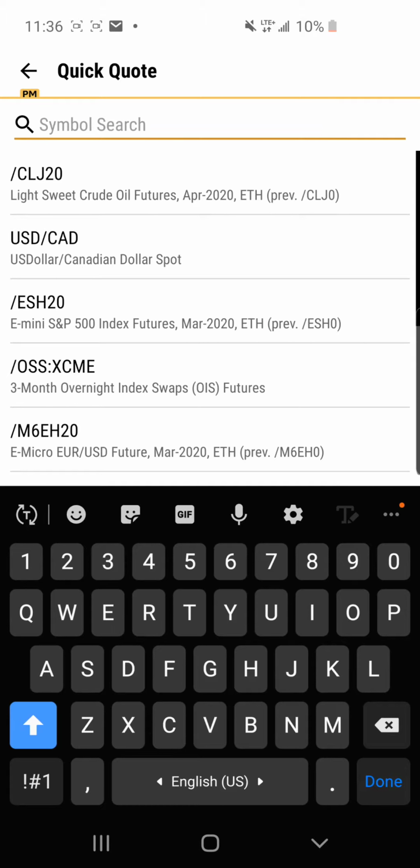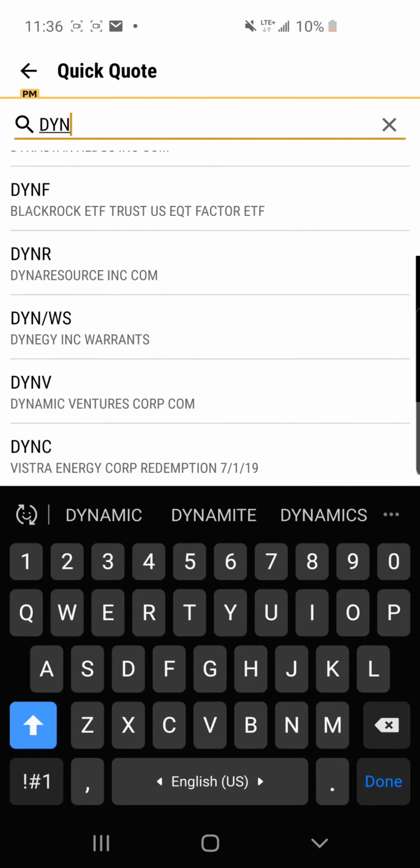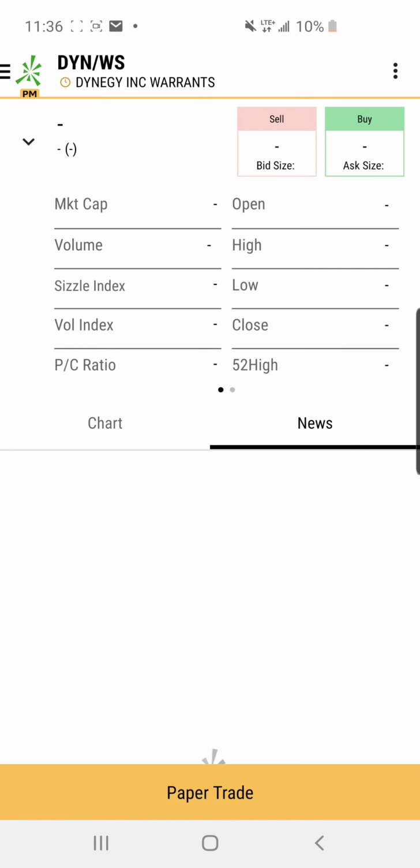Another thing are something called warrants. So let's look up. So a warrant, you start with a company. Now, not all companies have warrants, but this is a company called Dynegy Incorporated, okay? So if we go down here, we'll see this here, DYN/WS. Now, this is a warrant, and a warrant is kind of like an option where it gives the holder of the warrant the option to buy stock before some expiry date in the future. Now, we're not doing any warrants trading because warrants have expiry dates that are sometimes 15 years in the future, okay? And this is only an 8-week competition, so we're not going to be doing any warrant trading.